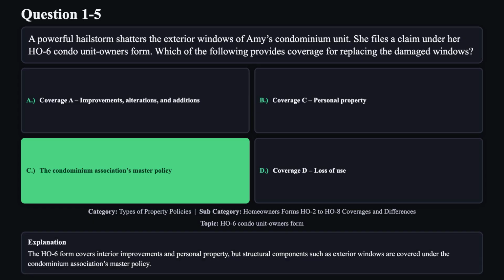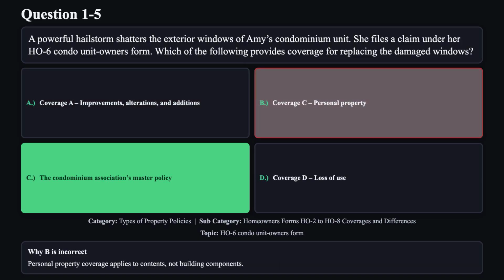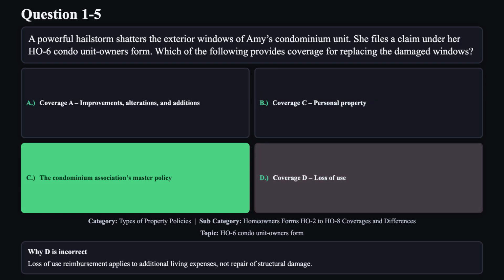The H06 form covers interior improvements and personal property, but structural components such as exterior windows are covered under the condominium association's master policy. Reason A is not correct. Improvements coverage applies to interior fixtures and finishes, not structural windows. Reason B is not correct. Personal property coverage applies to contents, not building components. Reason D is not correct. Loss of use reimbursement applies to additional living expenses, not repair of structural damage.